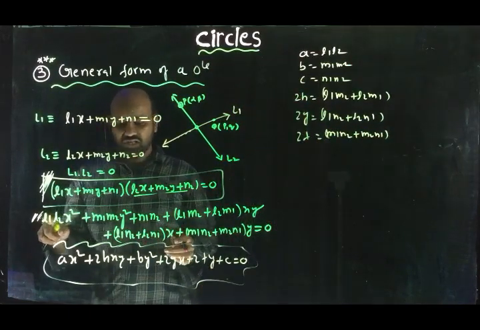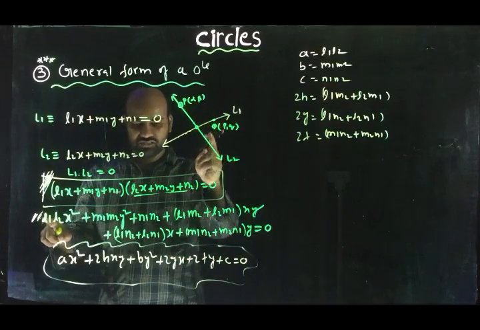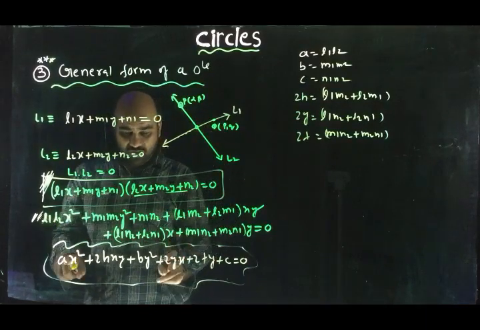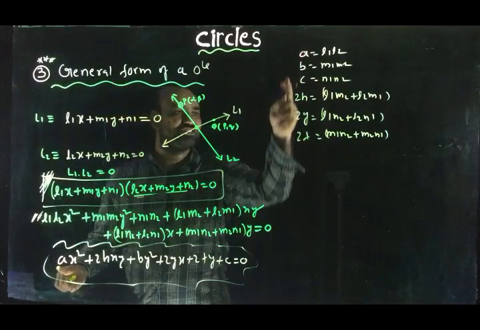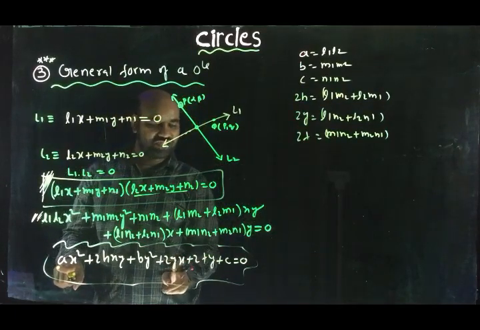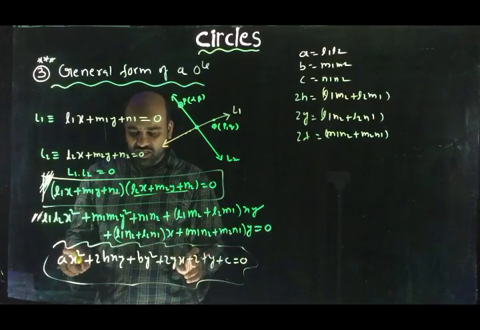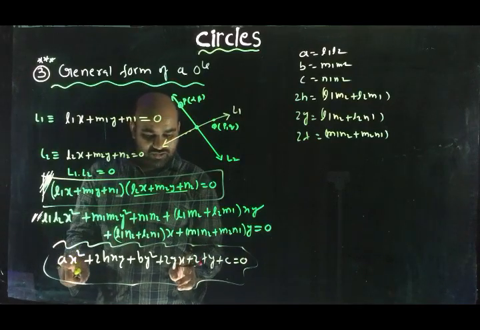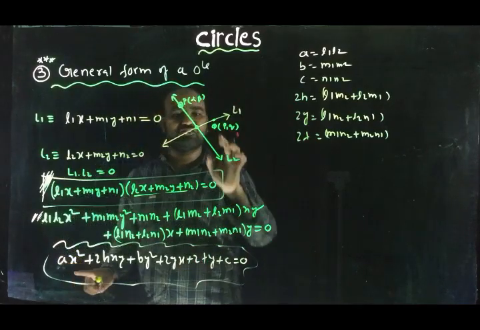This is the equation of a pair of straight lines under these values. This is actually the second degree general equation in x and y. Now, under what condition can we say that a second degree general equation represents a pair of straight lines?